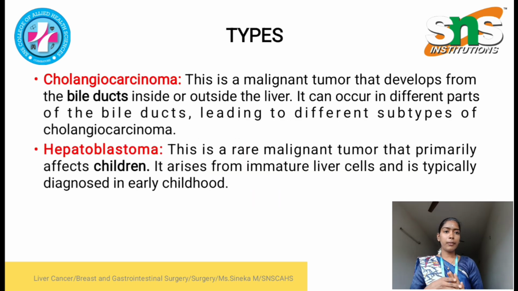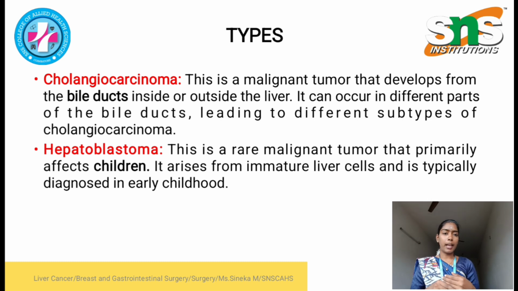There are four types of liver cancer. The first one is cholangiocarcinoma, a malignant tumor that develops from the bile duct. The liver produces bile, which is helpful for digestion. Through the bile duct, it travels from the liver to the gallbladder for storage. The bile duct is the tube-like structure which carries bile from the liver to the gallbladder. If the tumor occurs in the bile duct, it is called cholangiocarcinoma.